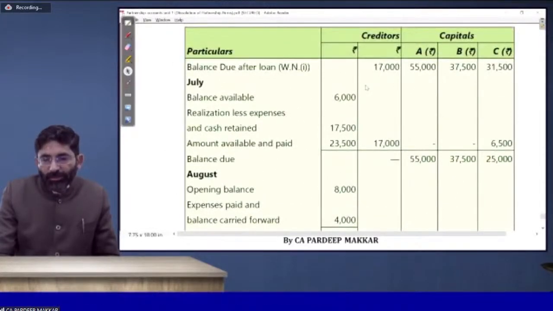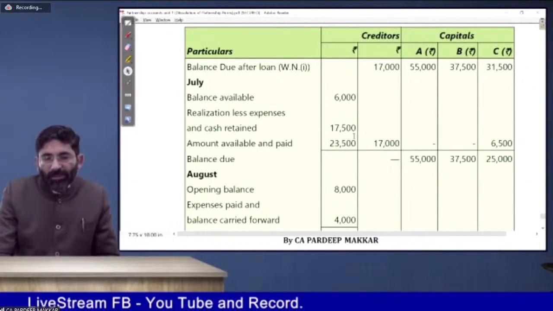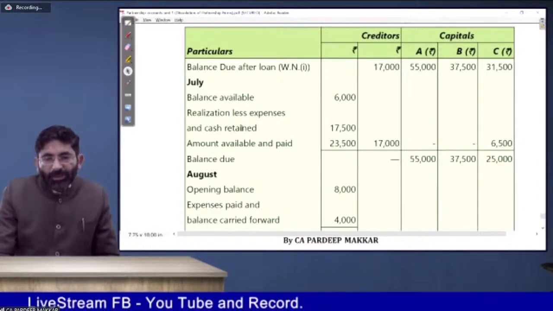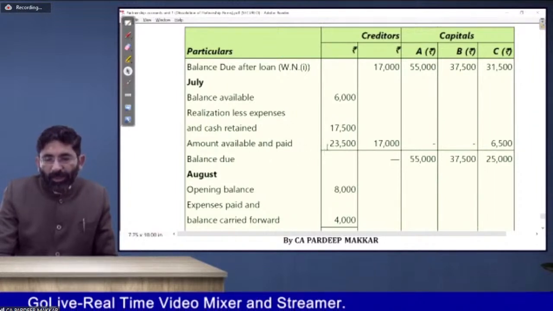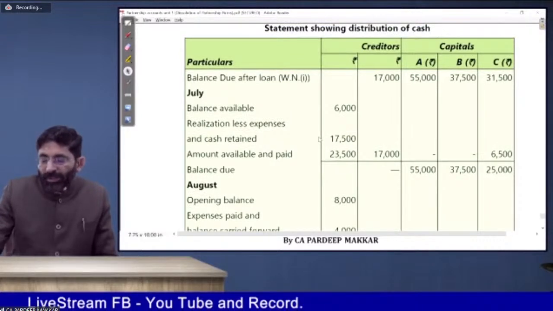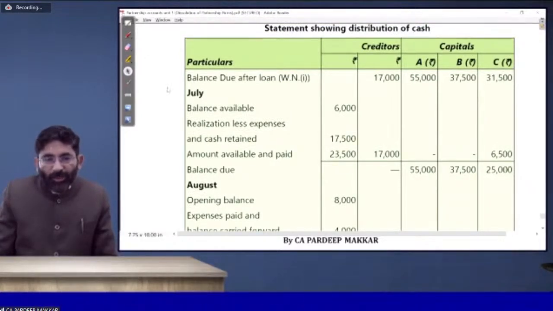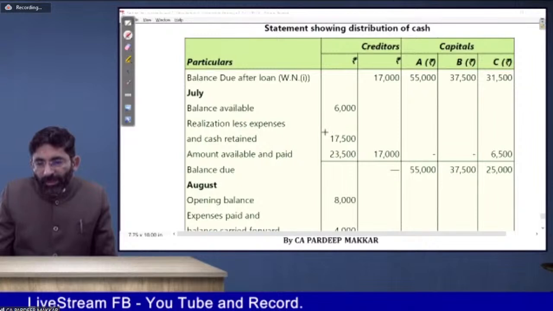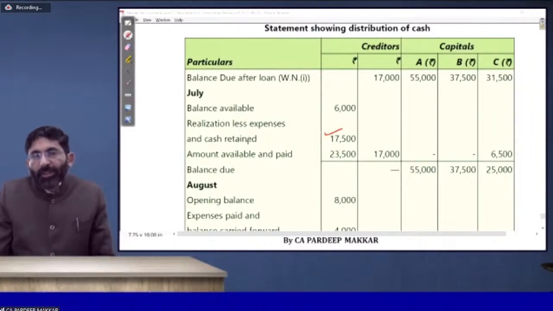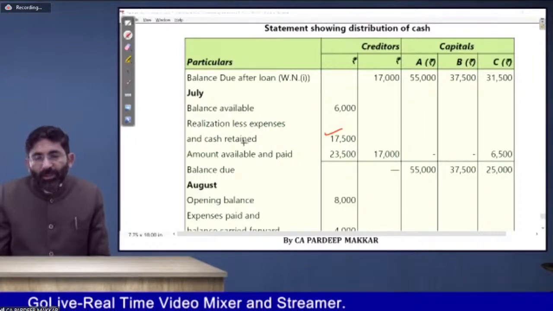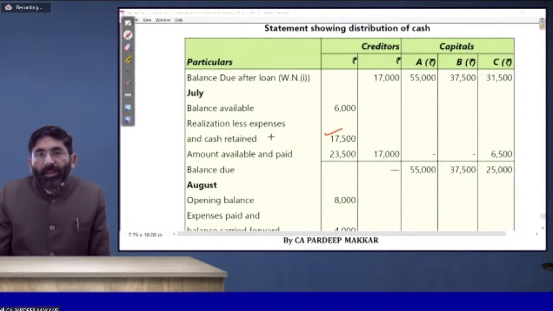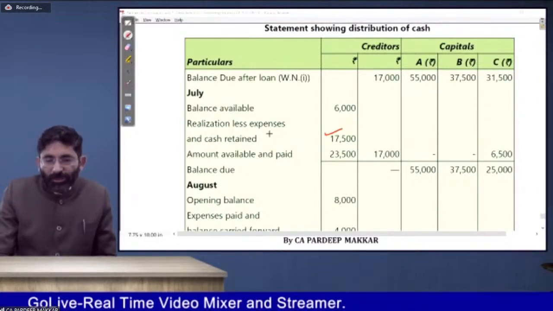last lecture also. Now opening balance plus whatever amount we realization less expenses and cash retained. So that we have done, amount available and paid. So that is done. Now I have already discussed with you that this is to be calculated. This amount is to be calculated, 17,500, after deducting whatever the expenses or whatever the cash to be retained by us. He has already mentioned that 8,000 is to be kept as a closing balance with us. So that is to be kept.